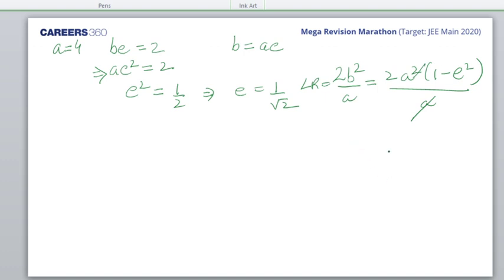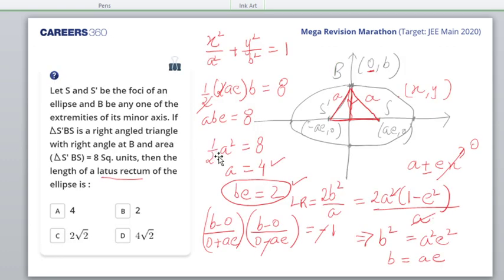Yes, Shreya, I can understand. Gyanvi, what did you say? You didn't understand how A is 4. Beta, I calculated the area of the triangle by this method as well. Half base into height. This distance is A, this distance is A. That is the focal distance of a point, A and A. So half A square is equal to 8. I hope you got it. You got it, Gyanvi? A is 4.